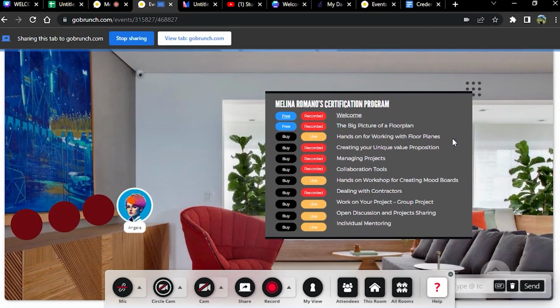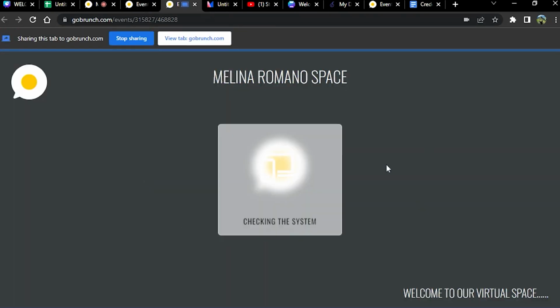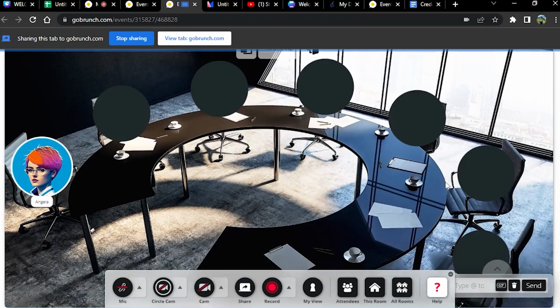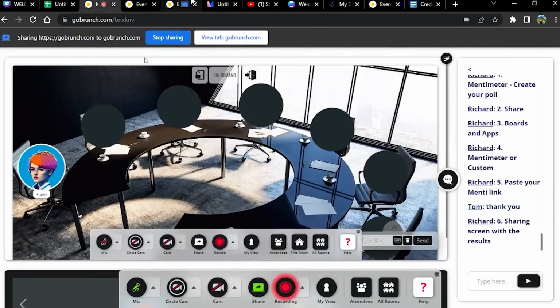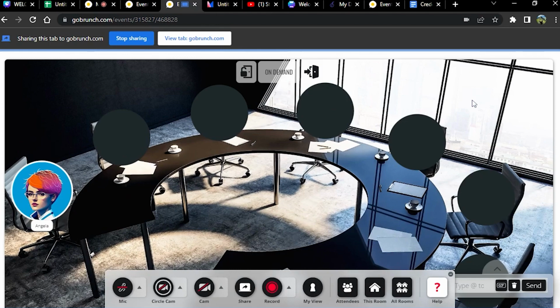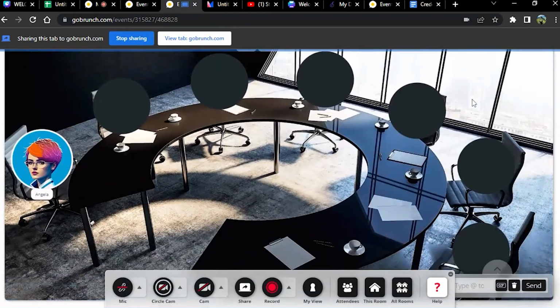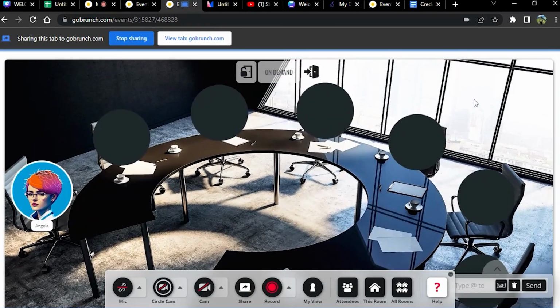Right now we have the room linking already in our program. So we're going to click here on the free one, and it's going to take us automatically to the new room. There it goes. This will be like our first on-demand teaching session, teaching lesson room. What are you planning to add here? I'm planning to add an on-demand video when someone enters the room.